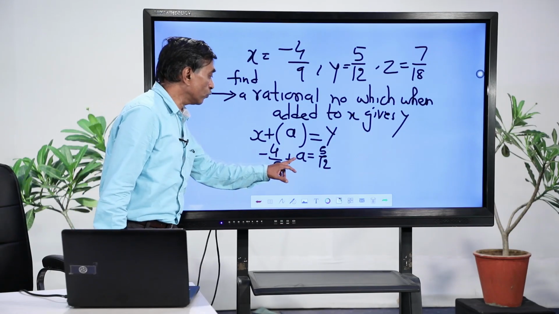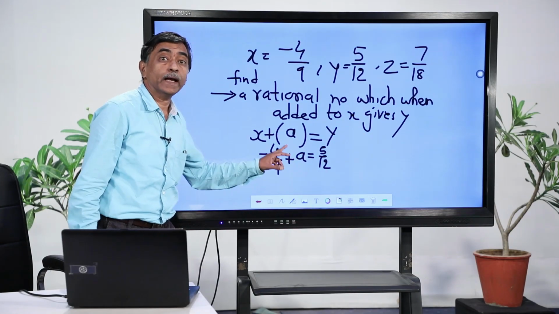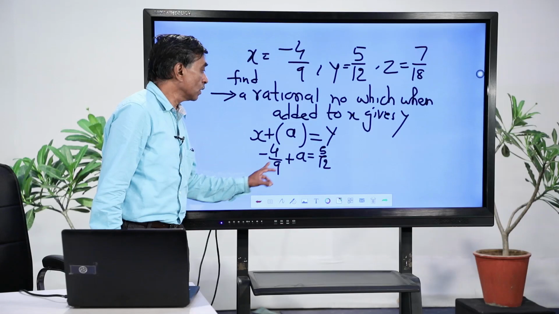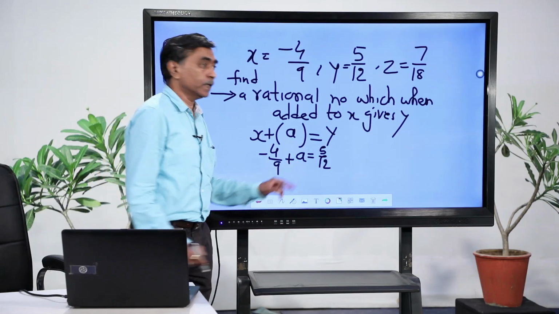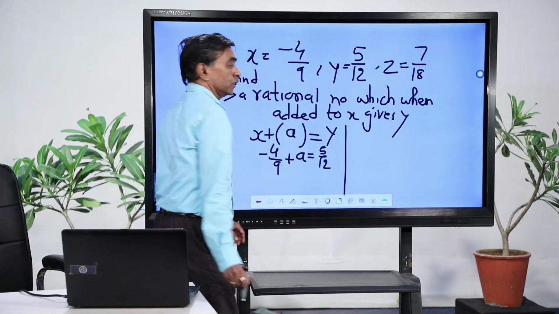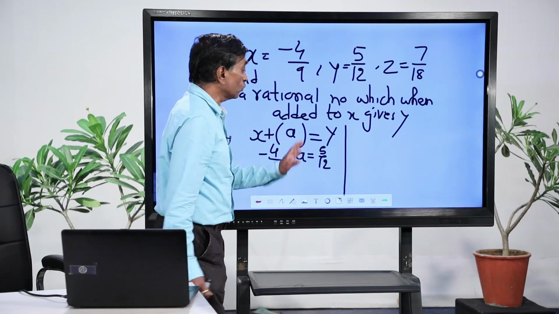So, I have to find the value of a, I have to find that particular number which when added to this will give me this. So, let us try to do that. You know how to solve the equations. So, what am I doing?